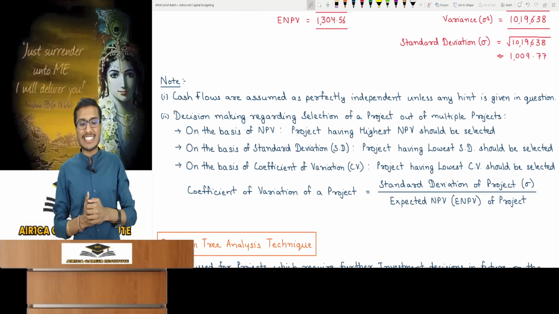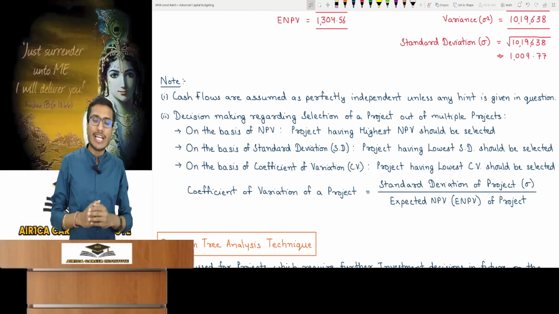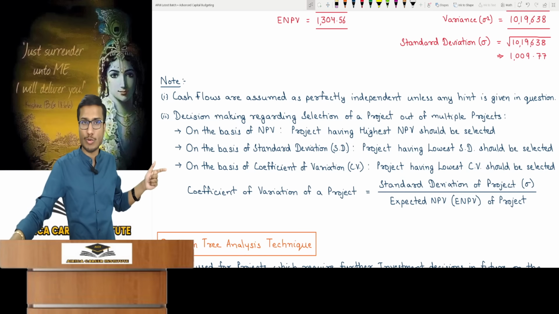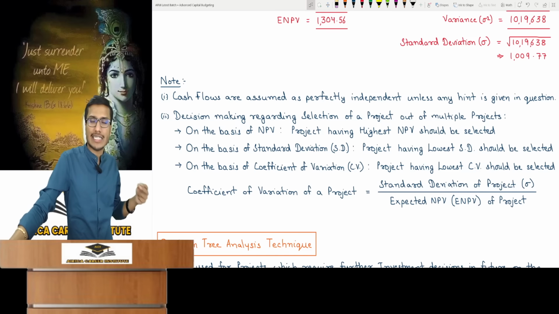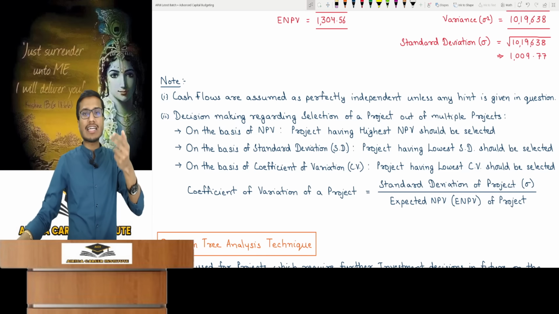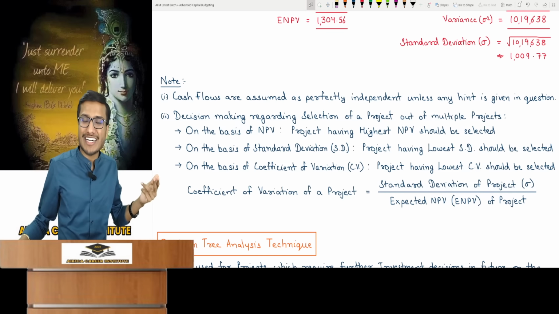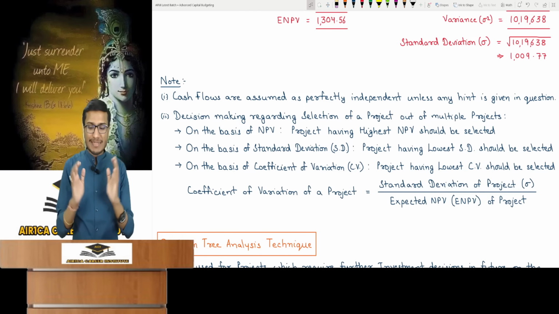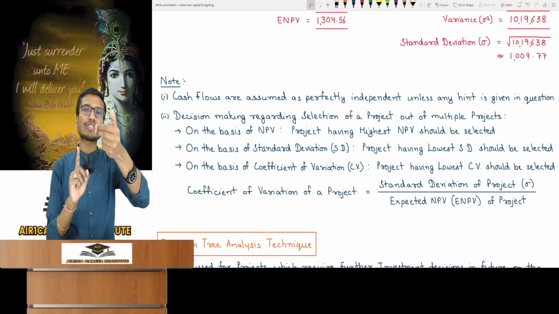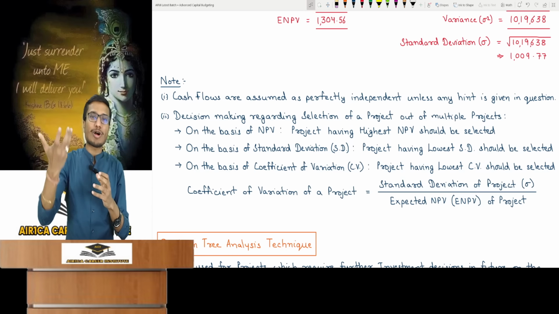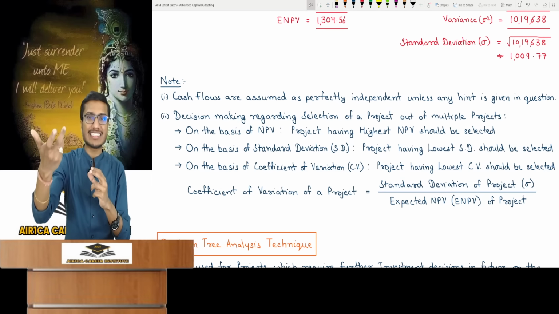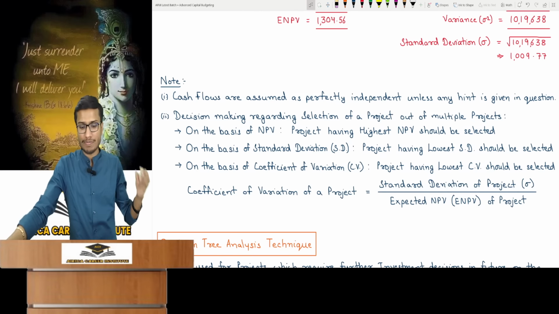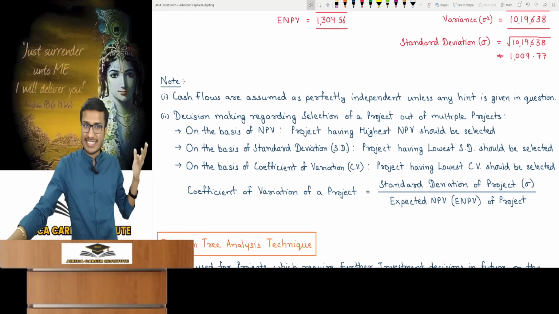If it talks about selecting the project based on the coefficient of variation, since the coefficient of variation indicates risk, the lower it is, the better. Choosing a project with a lower value is better. How is coefficient of variation calculated? It's like portfolios: standard deviation by expected return. Project's standard deviation is here. Instead of expected return, we use its ENPV. This indicates the amount of risk taken in this project for each rupee of NPV. So it's simple. The less risk you take to earn 1 rupee of return, the better. So the lower the coefficient of variation, the better the project will be. Select the project with the lowest coefficient of variation.